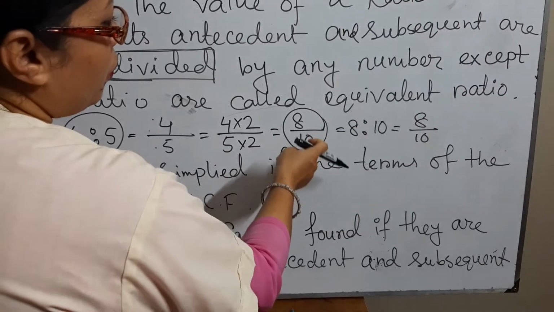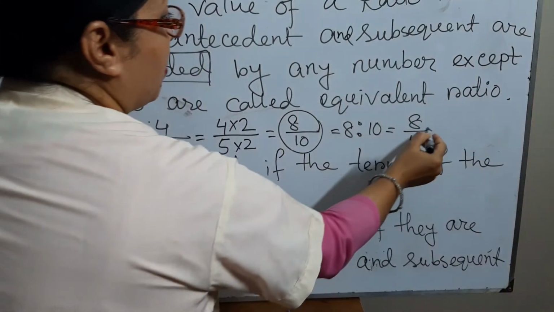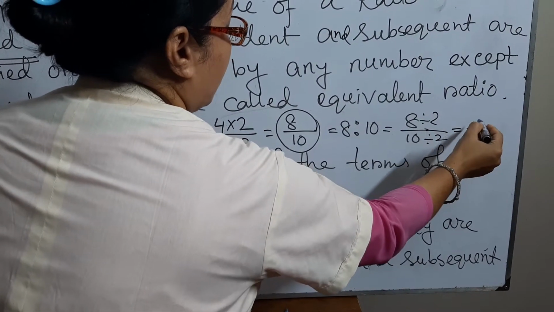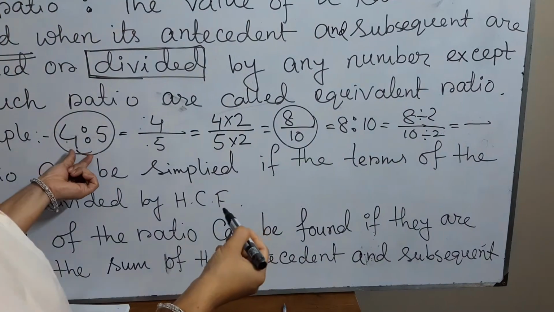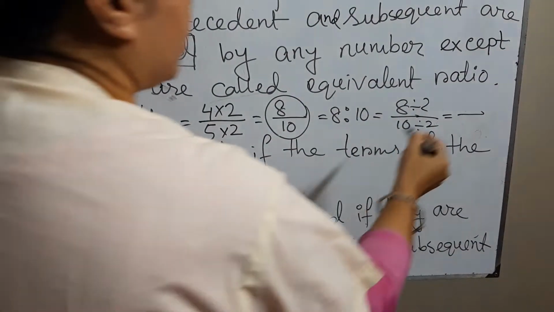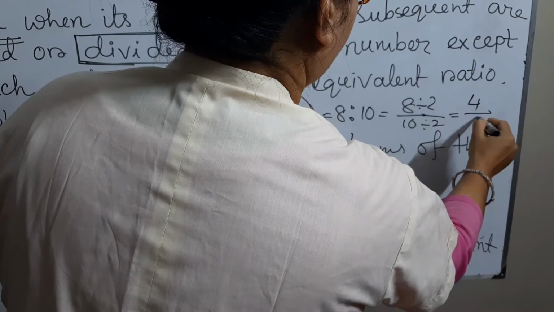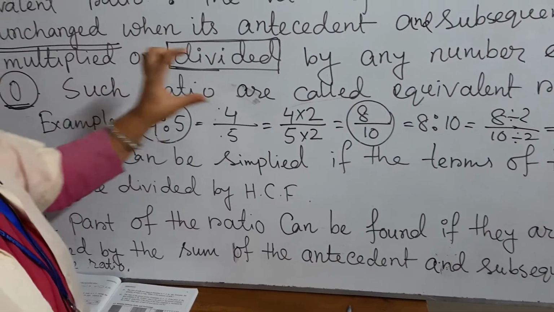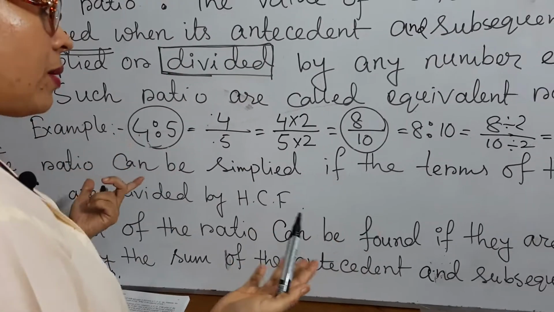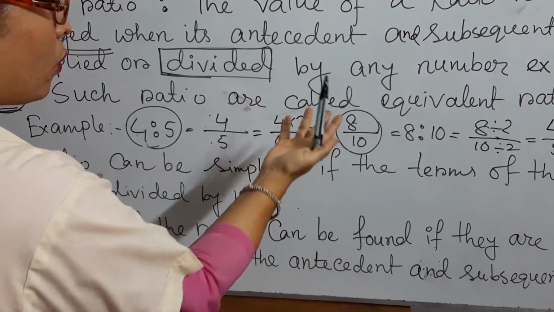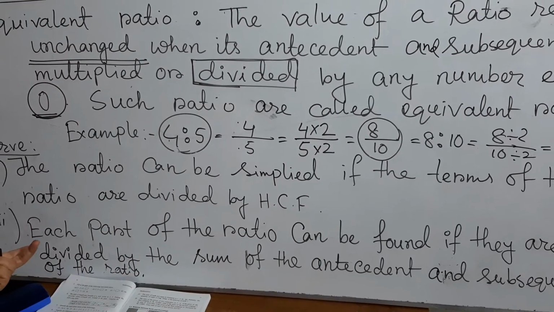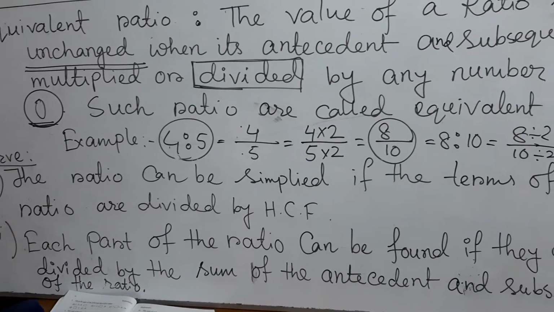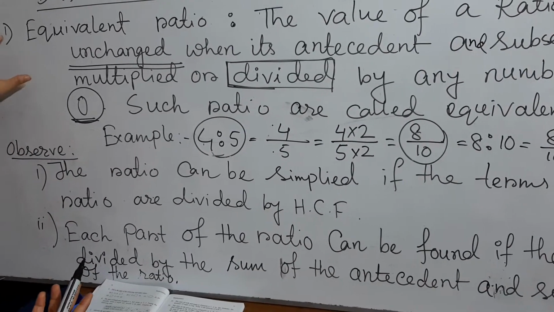And if we divide by the same number, that is divide by 2, then we will get the before ratio, that is the given ratio, that means equivalent ratio. Clear, students? That's why you can make different examples. Just as I multiplied by 2, it can be multiplied by lots of numbers, 2, 3, 4, 5, whatever, unlimited. Equivalent ratios can be made.